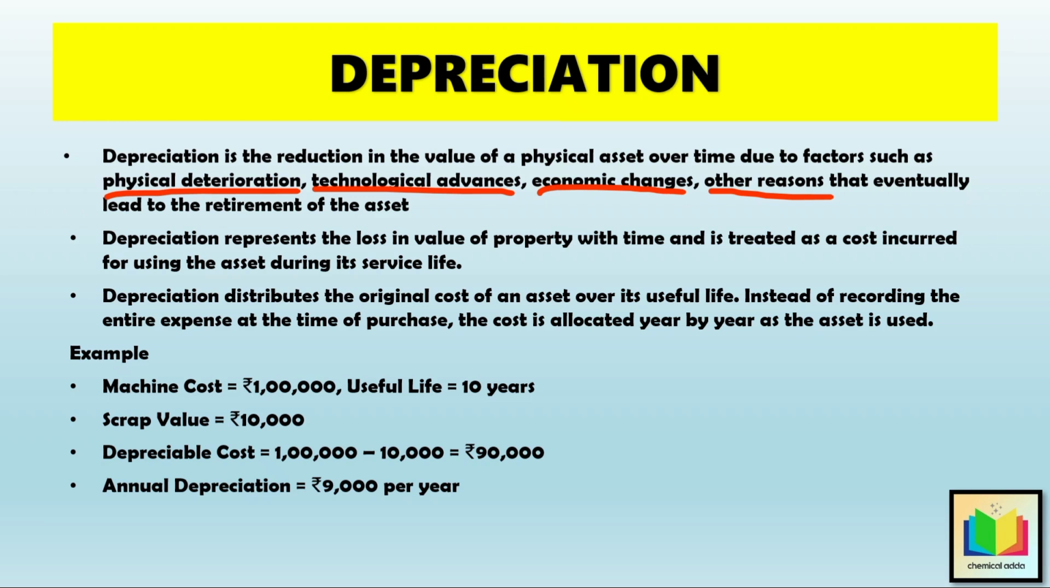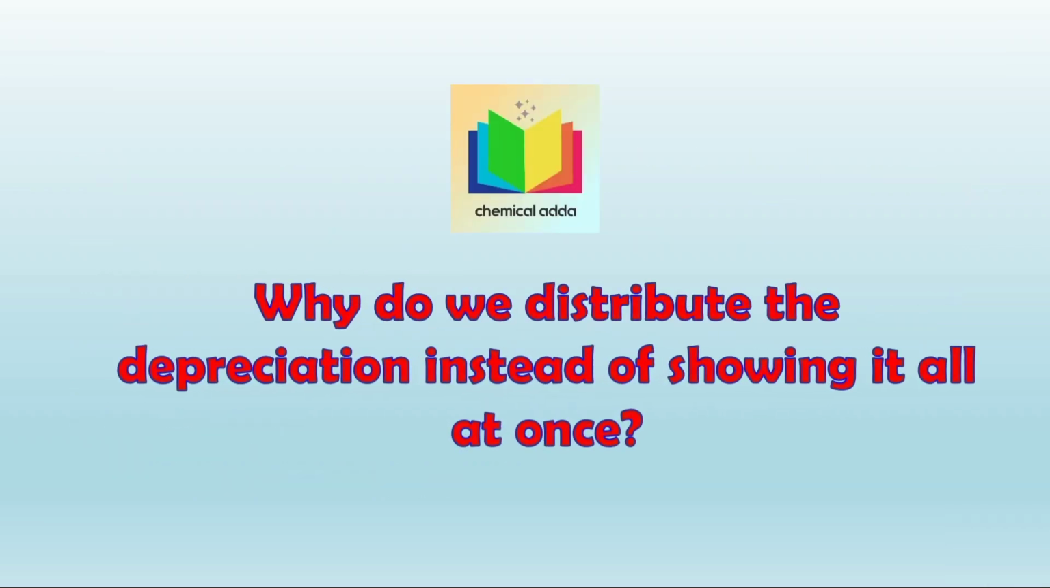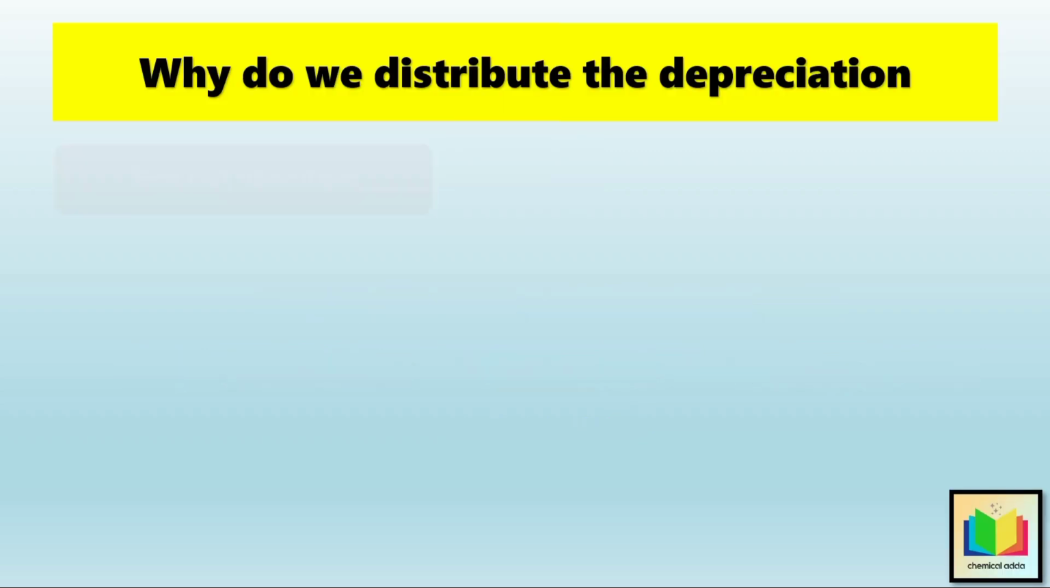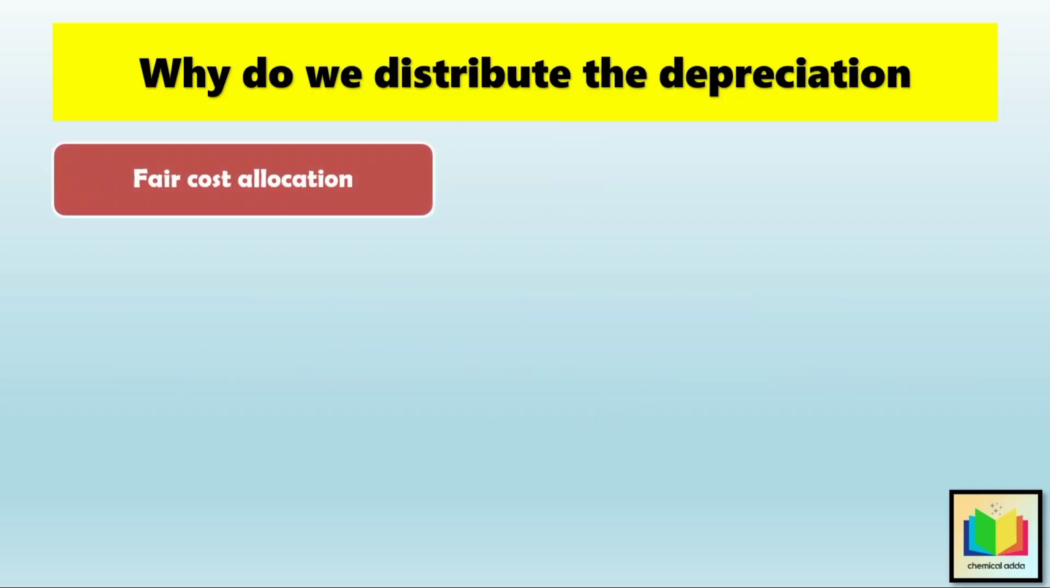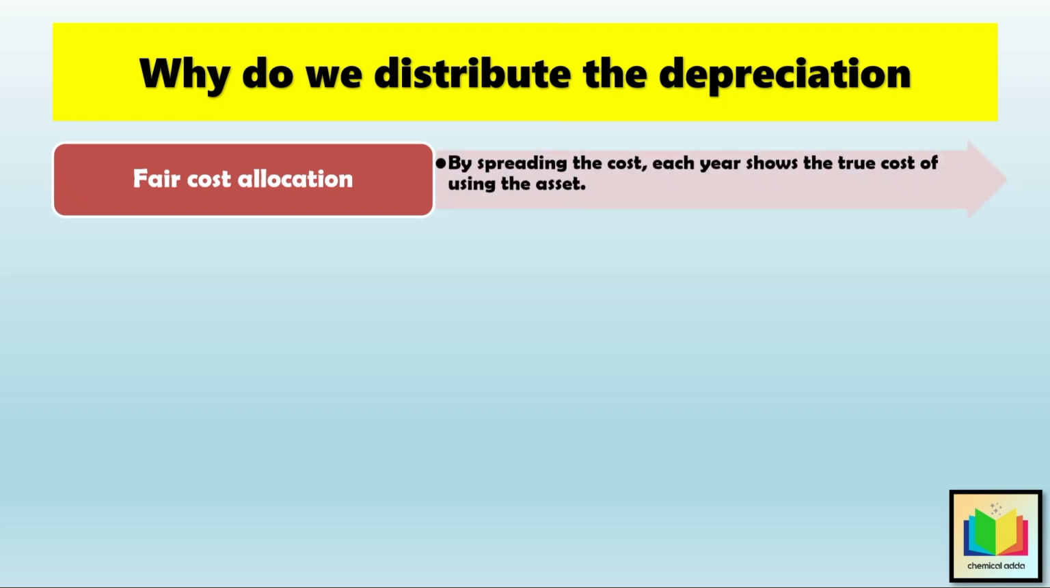Then let's understand, why do we distribute the depreciation instead of showing it all at once? So, the first point is fair cost allocation. In any company, a machine is used for many years. And if we charge the whole cost in the first year, that year's profit will look very low, and the later years will look like they had no expense from the machine. And hence, spreading the cost each year shows the true cost of using the asset.